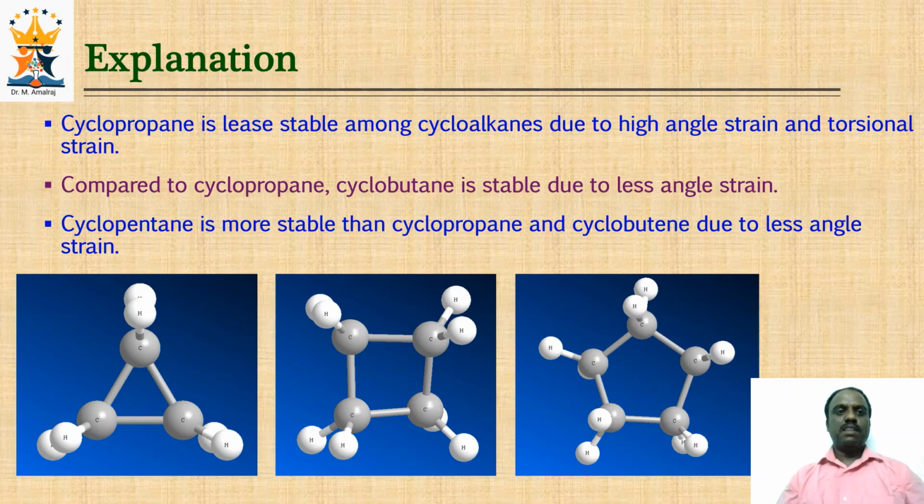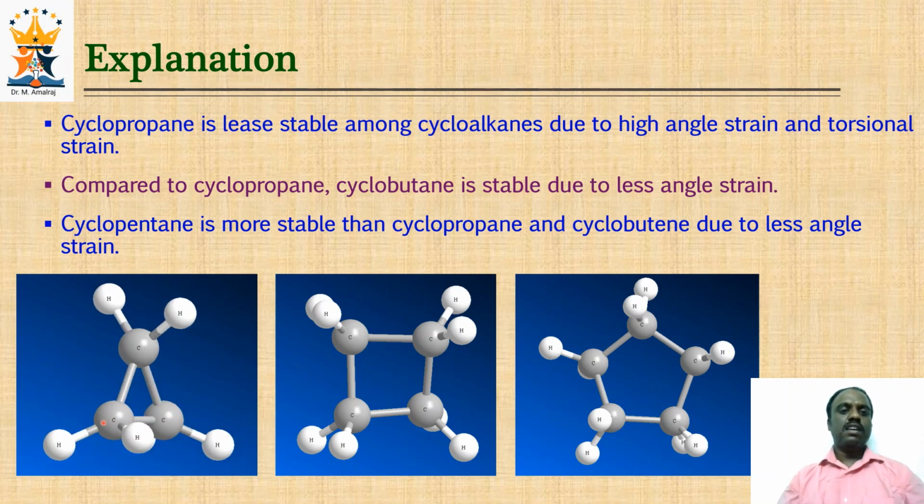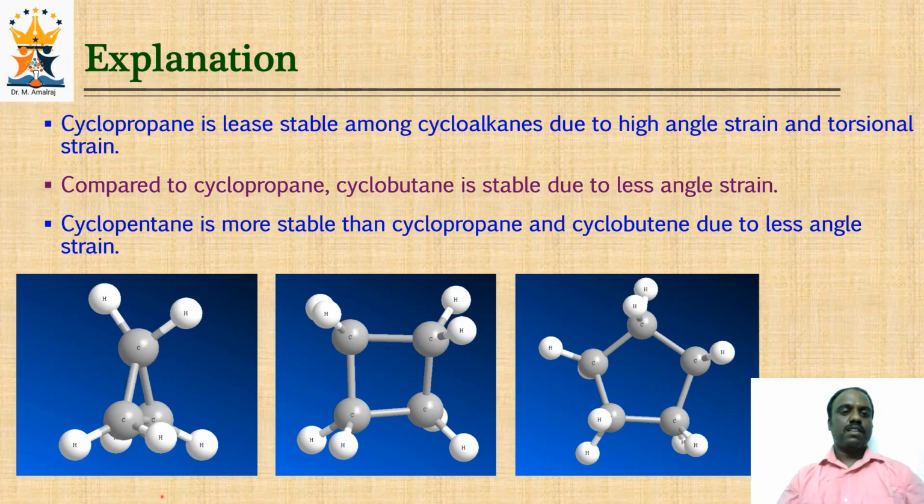Let us further examine the stability of cyclopropane, cyclobutane and cyclopentane. In cyclopropane, due to the high angle strain, it is relatively unstable. Not only angle strain, here torsional strain also decreases the stability of cyclopropane. In cyclopropane, the adjacent CH2 groups are eclipsing in nature, so it experiences torsional strain.